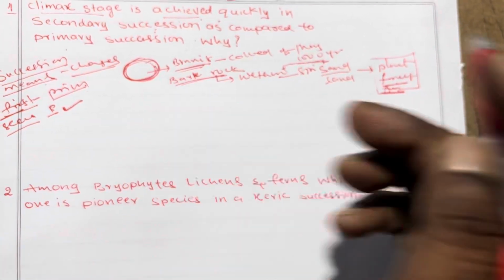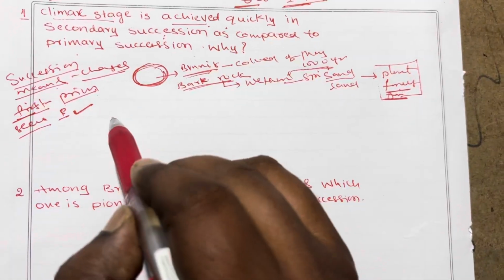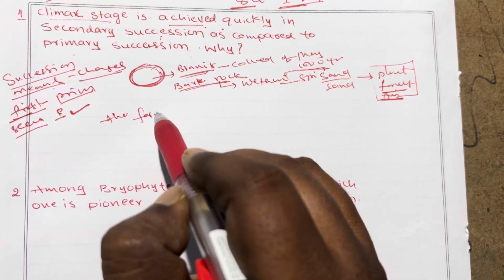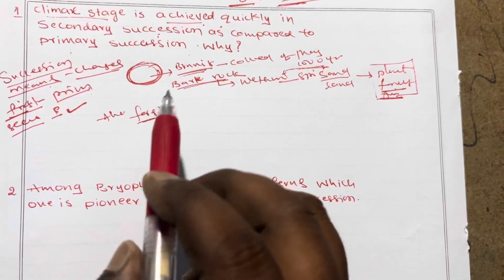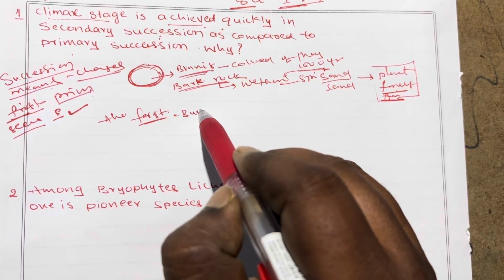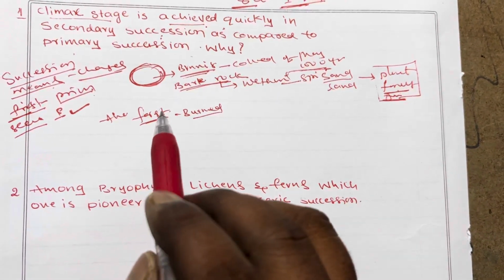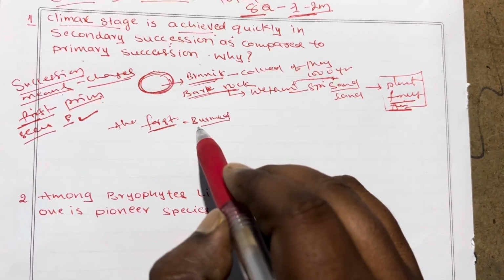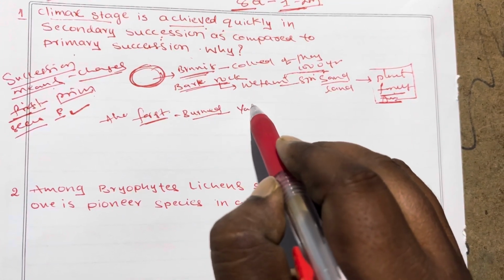But for example, there is already a forest. That forest was burned, and the burned forest is completely ash.